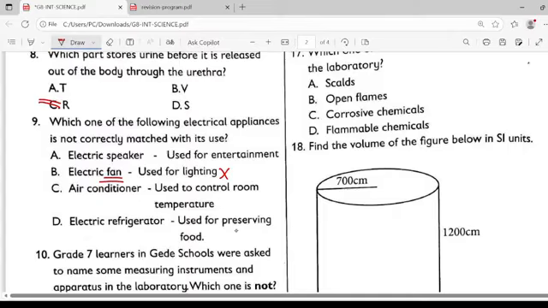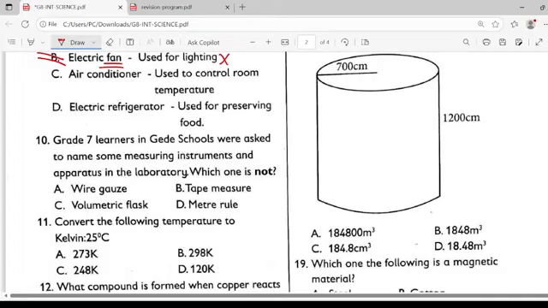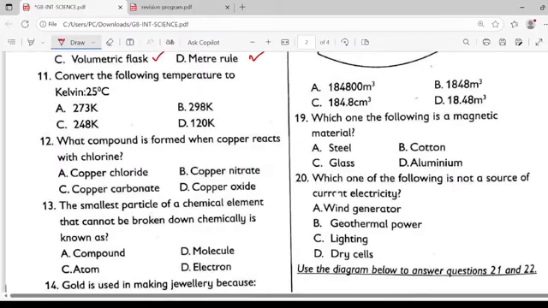Electric refrigerator for preserving food. So the odd one out here is B for boy, a fan used for lighting. That's false. We instead use a bulb for lighting. Grade 7 learners in Gede school were asked, okay, it's all right.